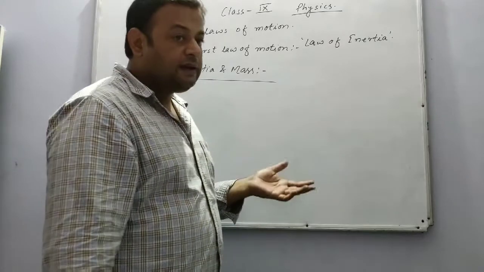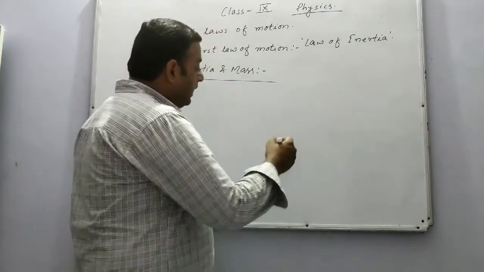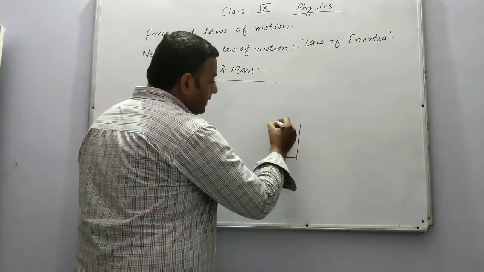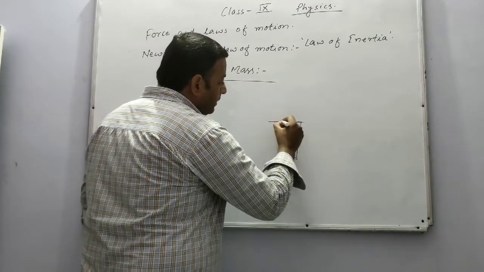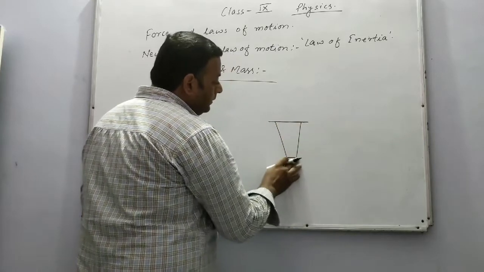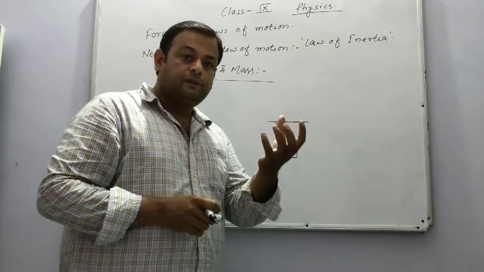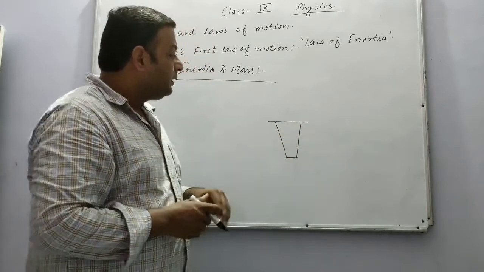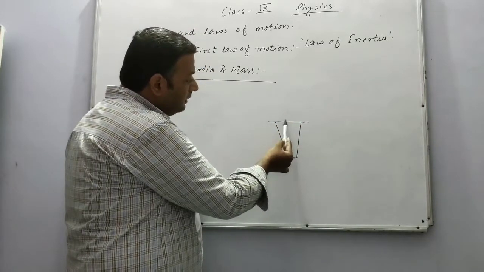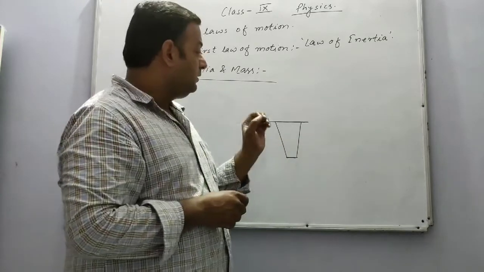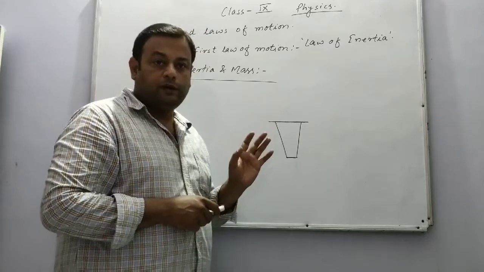Now let us have another example. If we have a glass, and on this glass I have placed a playing card. This is the playing card, you know, tash ke patte. On this playing card I have placed a very lightweight coin.